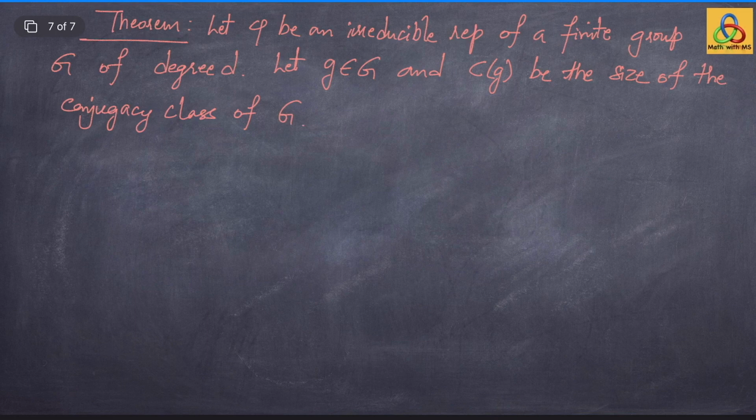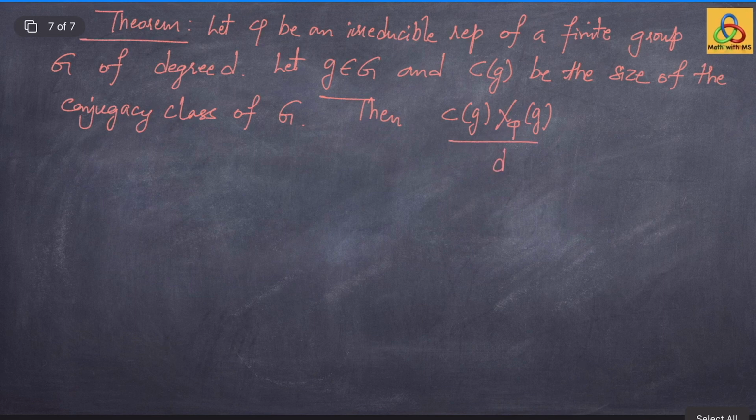Then look at this complex number Cg, which is an integer, times chi phi of g, which is possibly a complex number, divided by the degree of the representation d.